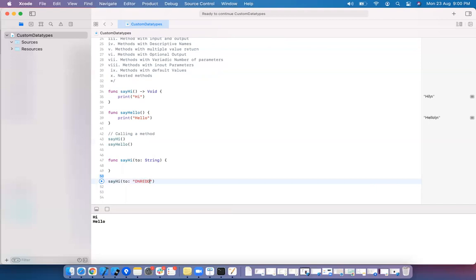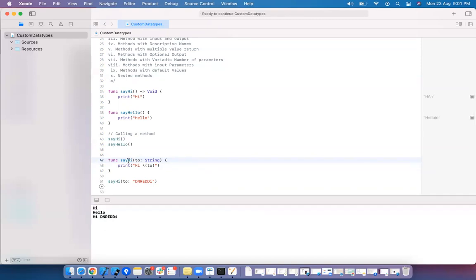So say hi to Dandy. Here I want to say hi to the person. Hi, space, I am using interpolation. I am using the name. This is input argument, right? The value what I pass here will be copied to the input argument, and I am using the same here. See the output, you get the exact output. We get expected output, hi Dandy.